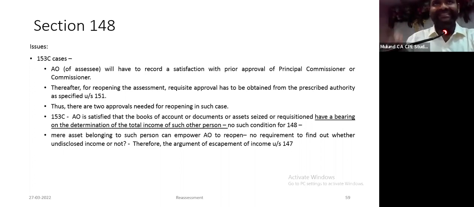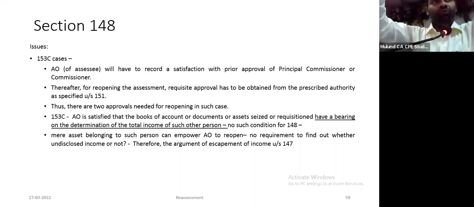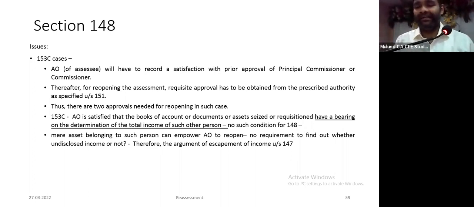Under 153C, the AO of the search party had to record a satisfaction that the assets belong to B, and the AO of B had to record a satisfaction that these assets have a bearing on determination of total income. There were two satisfactions, the AO of the search party and the AO of the assessee. Now that has gone, only one satisfaction remains. And more importantly, they are not even required to form a satisfaction that this has a bearing on determination of total income. Please see.